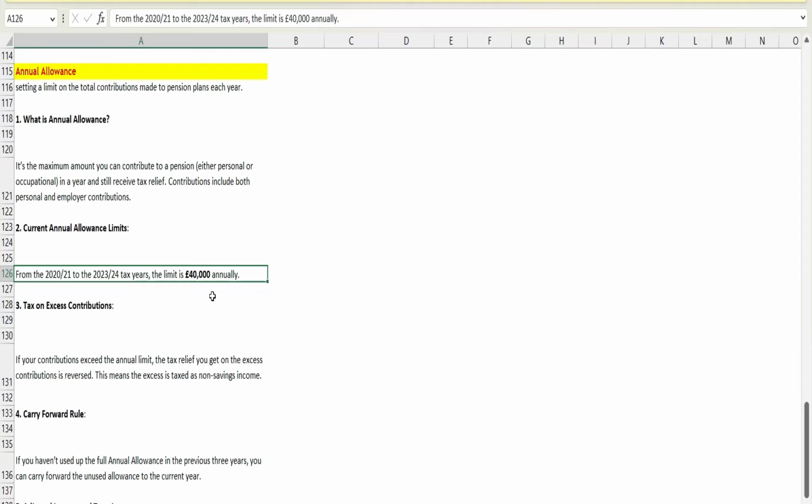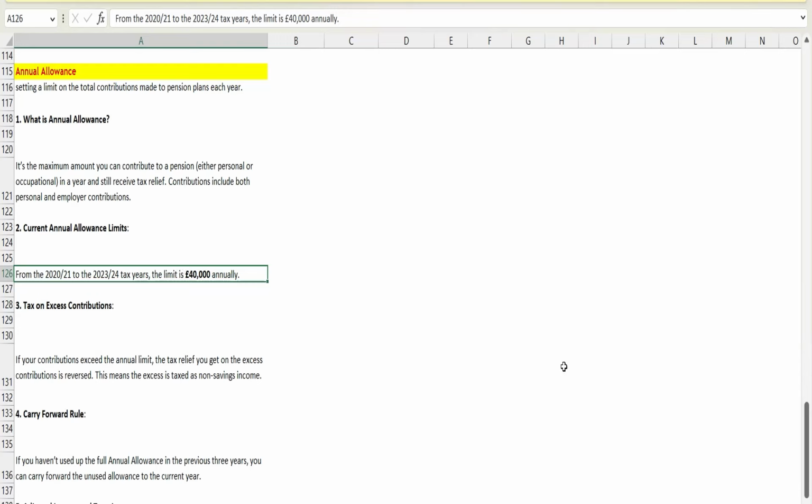But if you have contributed 30,000 and your employer has contributed 20,000, in that case adding these two amounts, it will be 50,000. So that means 10,000 extra over the limit. So now you have to pay tax on those 10,000. Got my point? Okay. So this thing you need to remember. As an ACCA student, I must say that it's quite a tricky topic, so still you need to remember it in order to solve the question.